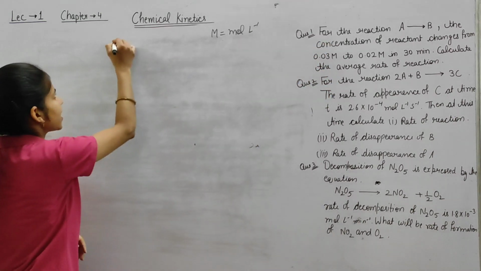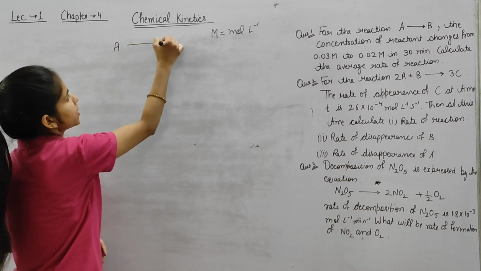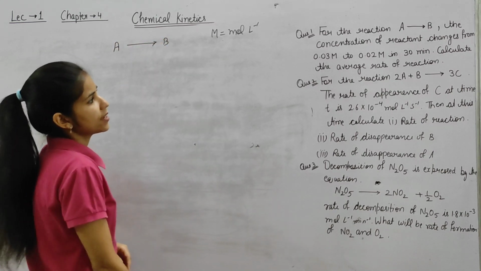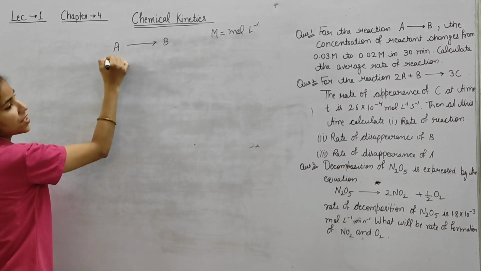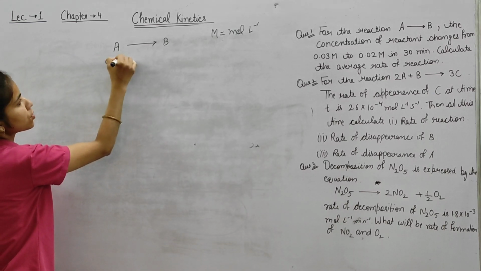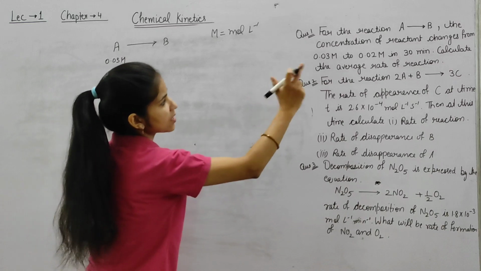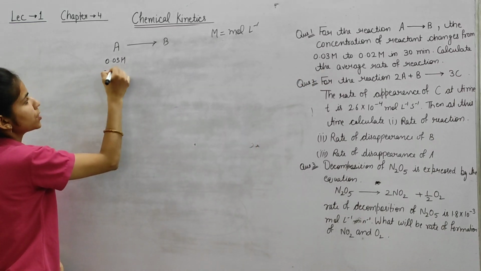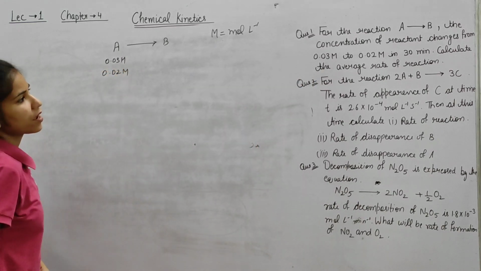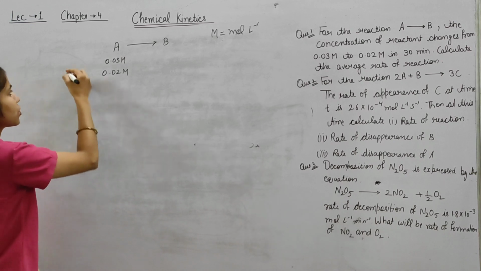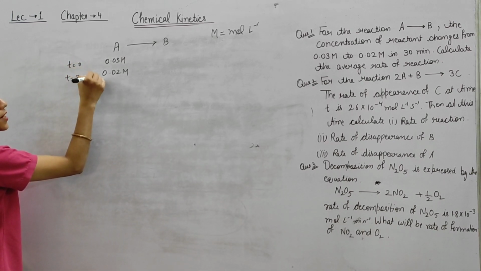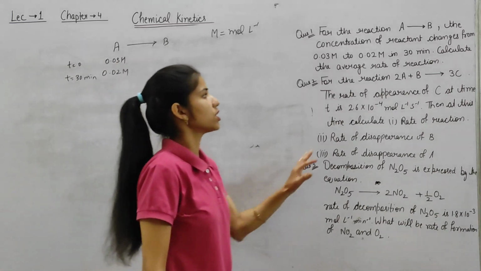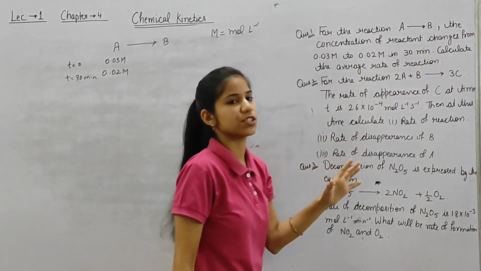So in this we have A going to product. The initial concentration is 0.03 M, and the final concentration is 0.02 M in 30 minutes. So t0 to t is 30 minutes. We have to find the average rate of reaction.